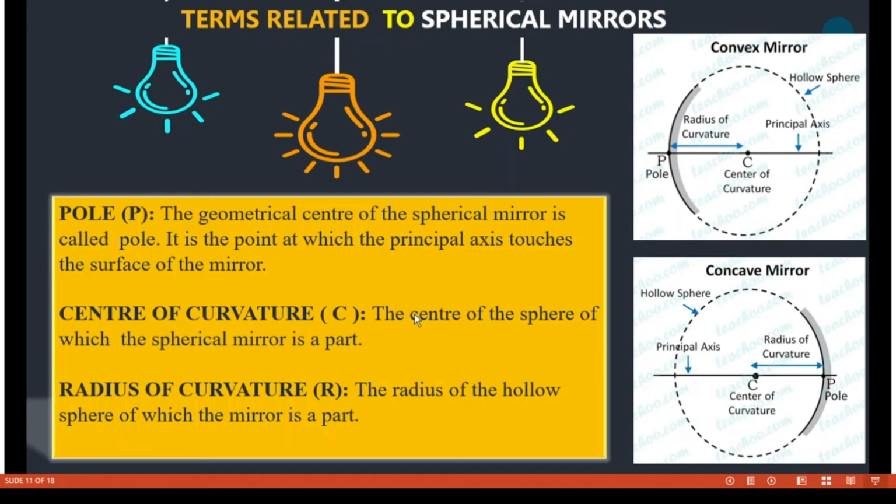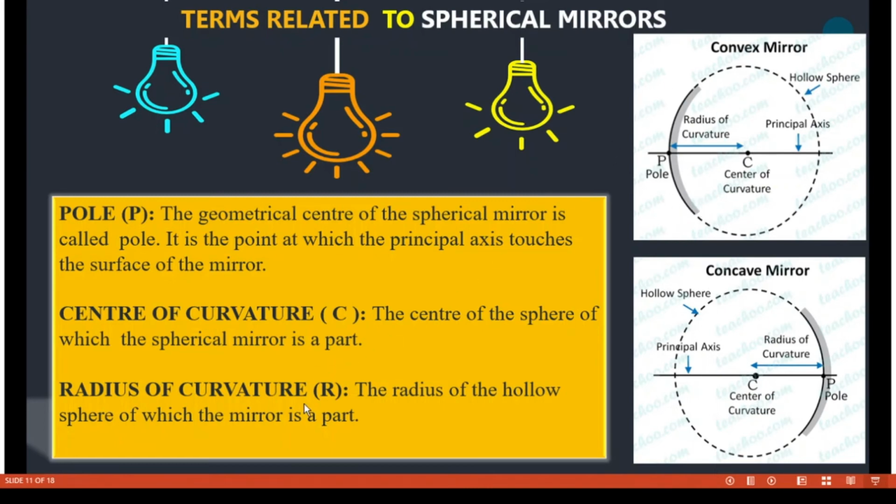Center of curvature: the center of the sphere of which the spherical mirror is a part. So this is the center of the sphere of which the spherical mirror is a part. Imagine this is a hollow sphere and the convex mirror is a part of the hollow sphere.